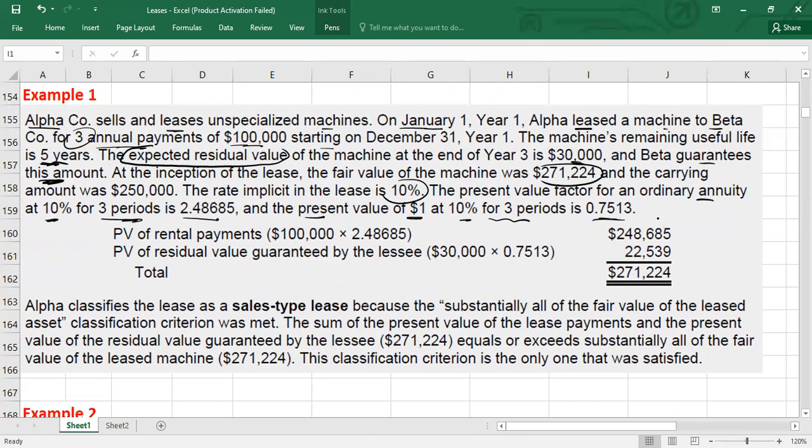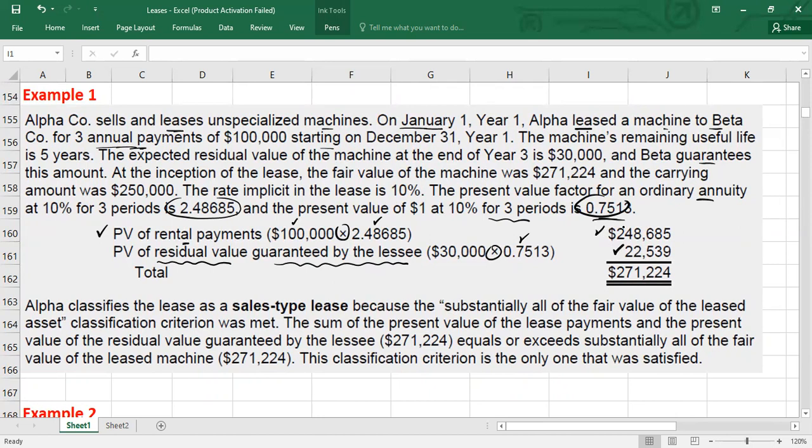Now, guys, I want to apply just this 90% test. What we will do here is first calculate the present value of rentals. There are 3 rentals, 100,000 each times the annuity factor, which is given here. You will get the present value of rentals. Then you take the present value of the residual value guaranteed by the lessee. By the lessee there is only the 30,000 which is guaranteed, times this present value factor. I hope you know the time value of money concept. Once you multiply, you will get the present value of the residual value guaranteed by the lessee.